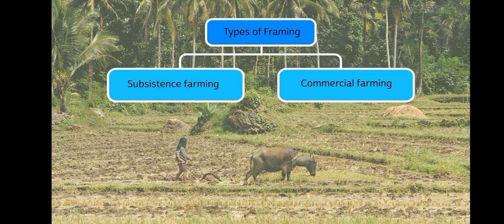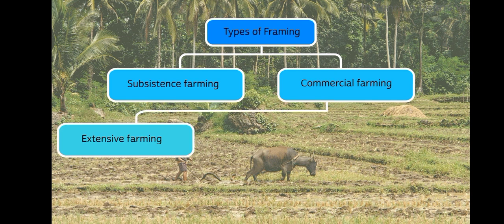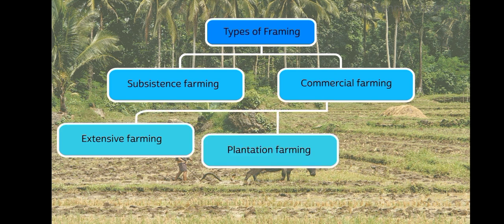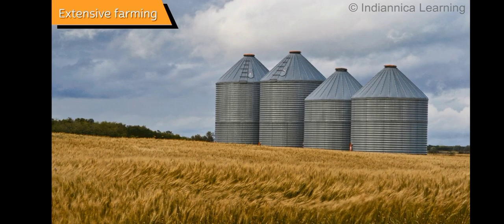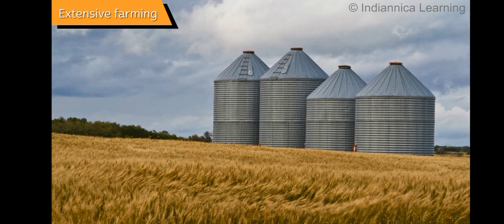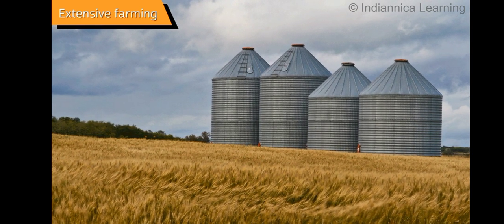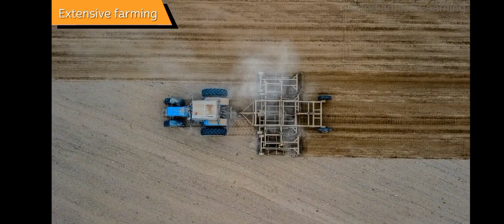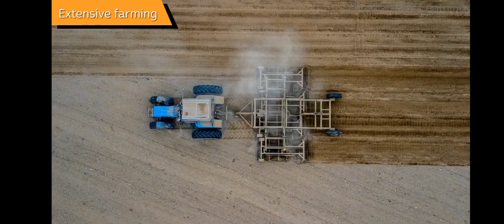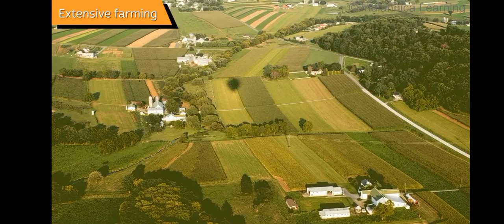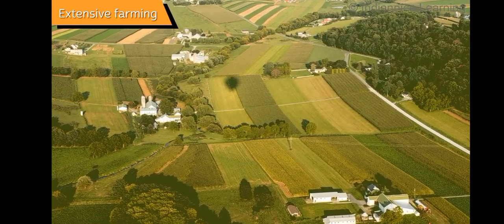Commercial farming is further divided into extensive farming, plantation farming, and mixed farming. Extensive farming is practiced on commercial scale and crops are grown for sale in the market. It is practiced in regions where there is abundant land but very sparse population. The land holdings are very big in size.